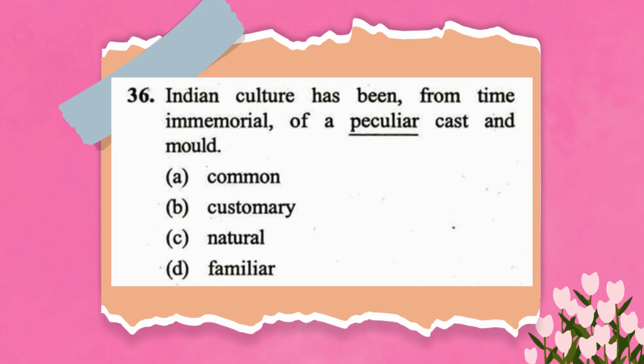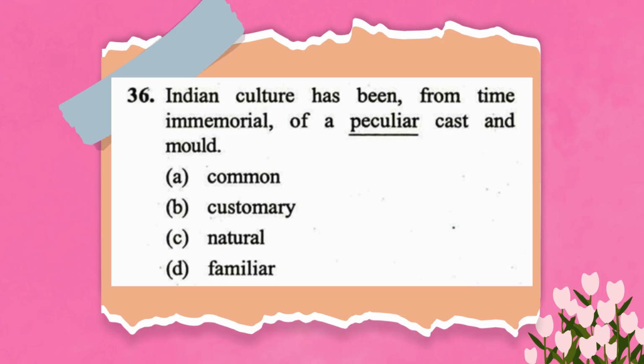First option is common. This means something that is ordinary or happens frequently. This is the opposite of peculiar. The second option is customary. This means something that is a habit or a tradition. It is a part of what is considered normal, which is also the opposite of peculiar.